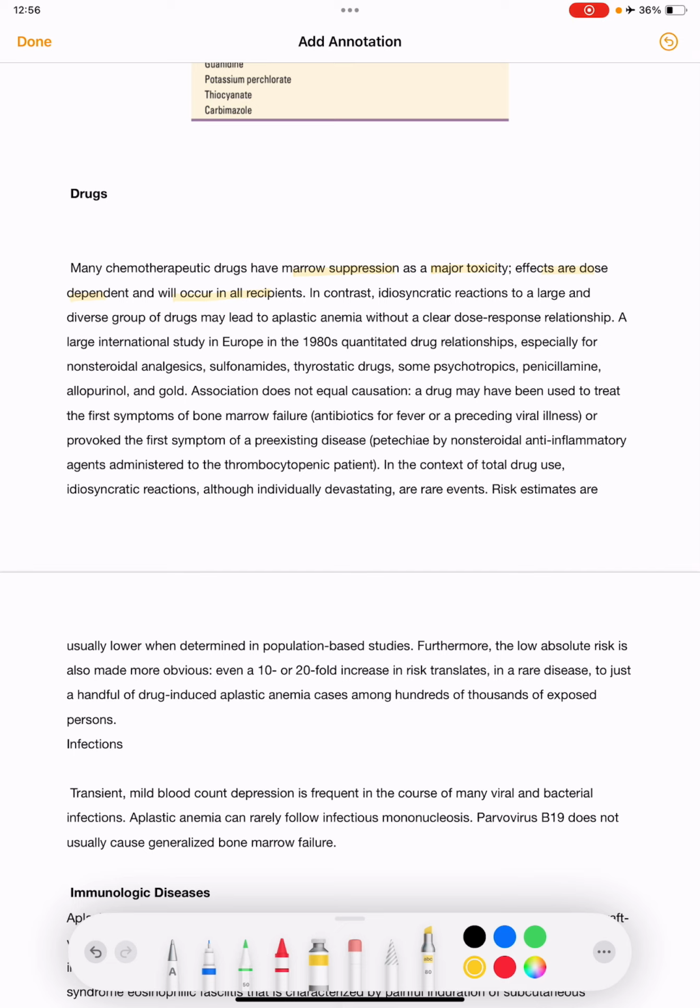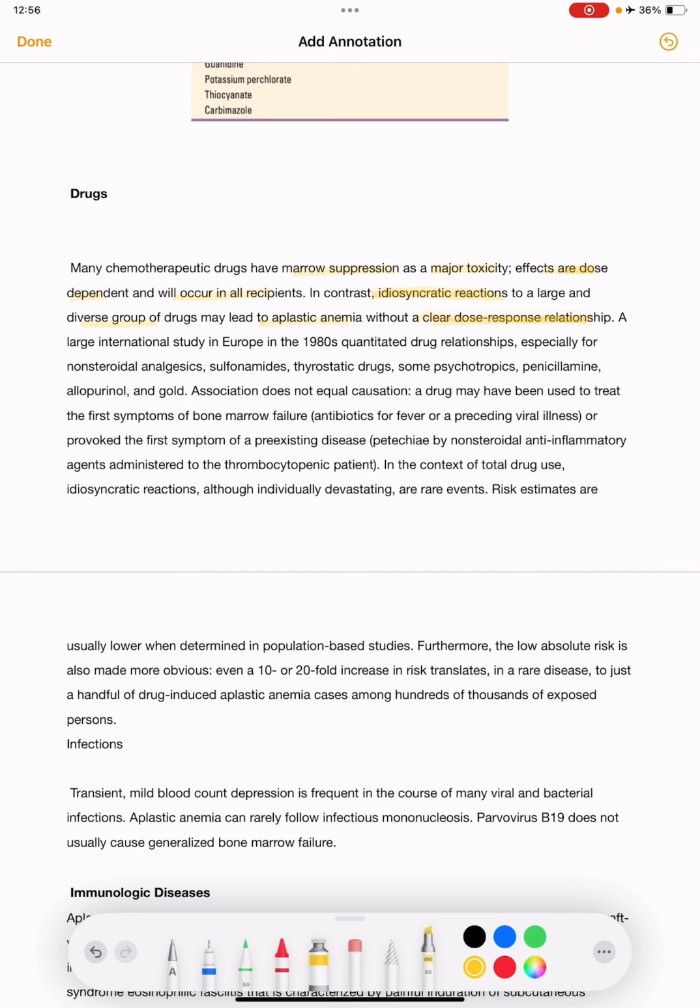In contrast, idiosyncratic reactions to a large and diverse group of drugs may lead to aplastic anemia without a clear dose response relationship.